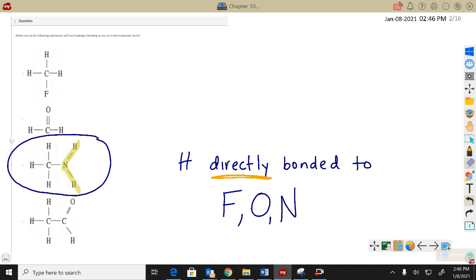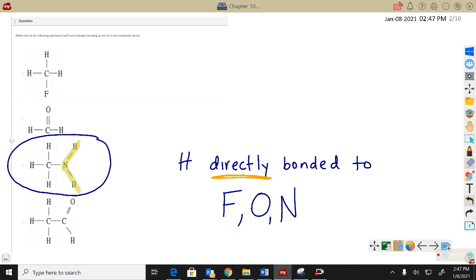Now, kind of similar when we get to this question here. It says, which one of the following substances will have hydrogen bonds as one of its intermolecular forces? It may be the primary intermolecular force, but the secondary intermolecular force will always be the London force. Now, in order to have hydrogen bonds, you technically need the hydrogen directly bonded to an F, O, or N. They all have hydrogen, and they all have fluorine, oxygen, or nitrogen, but the third one down is the only one where the hydrogen is directly bonded to an F or N.